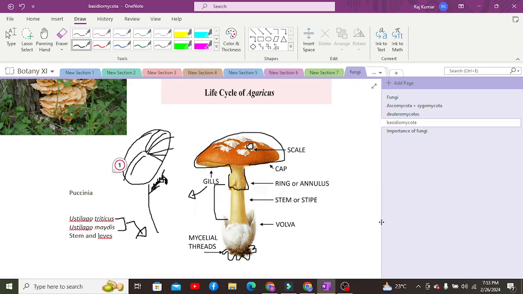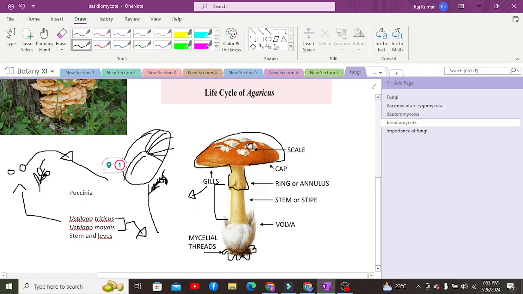When their spores are found on a particular plant, let's suppose in the case of Eustylago triticus, these spores are dispersed by wind to another plant, another crop. Let's suppose this is one wheat crop, and I'm drawing another one. There's another wheat crop, and from the first wheat crop, these spores are dispersed, most of the time through wind.